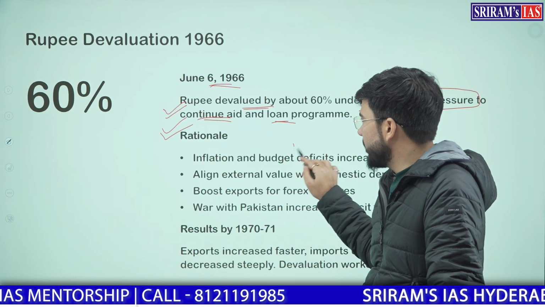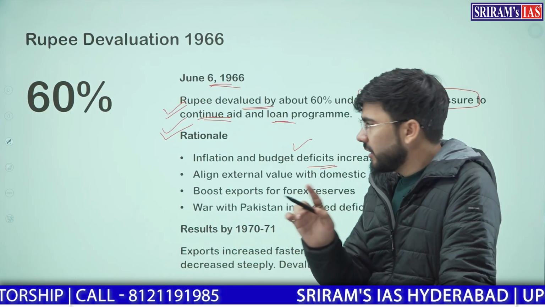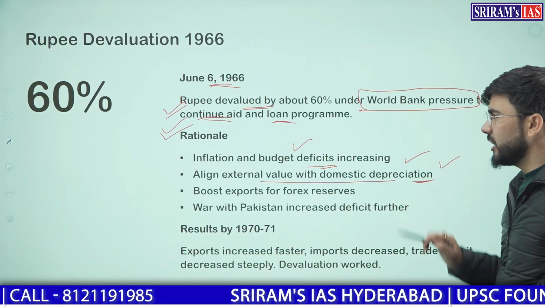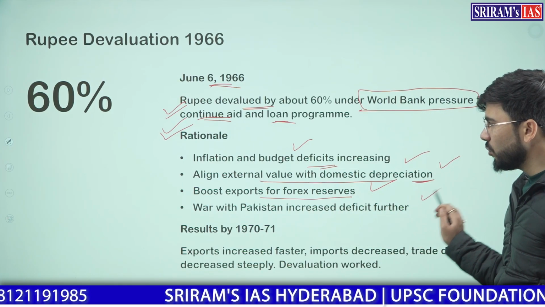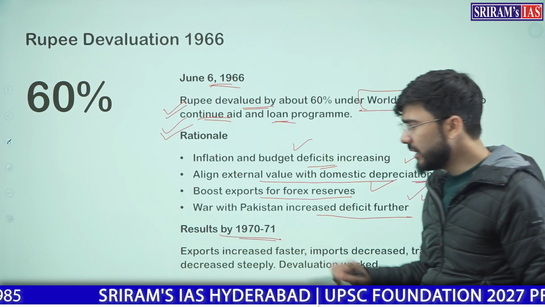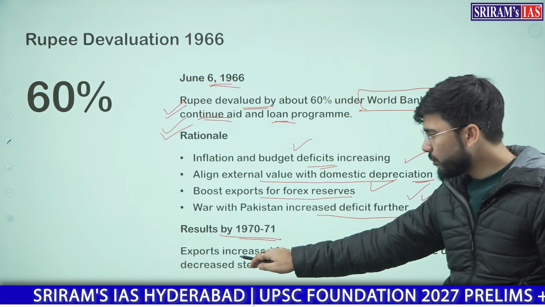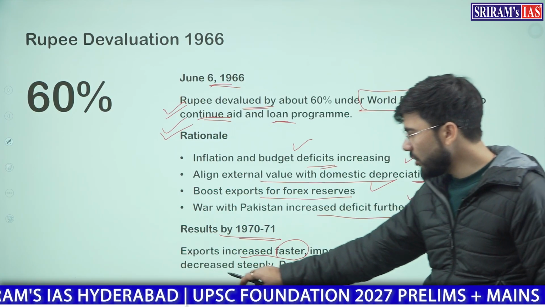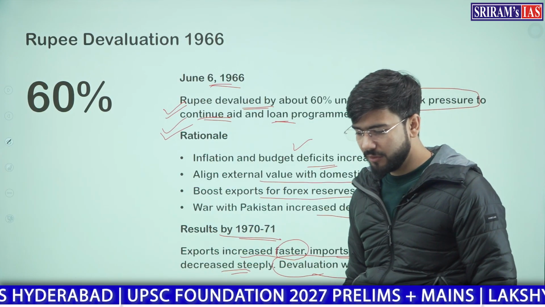First reason was that inflation and budget deficits were increasing. Second, to align external values with domestic depreciation, and boost exports for forex reserves. The war with Pakistan increased the deficit further. The result of devaluation was that our exports increased faster, our imports decreased, and the trade deficit also decreased steeply. Devaluation actually worked for the Indian economy.